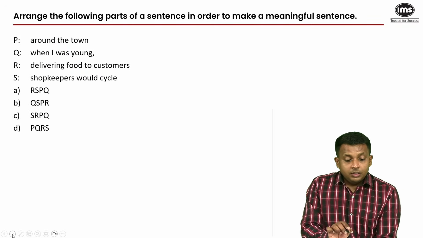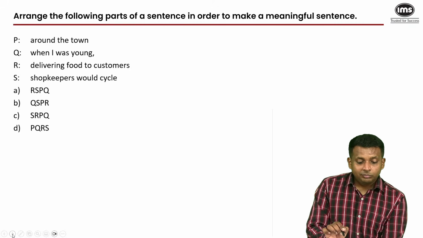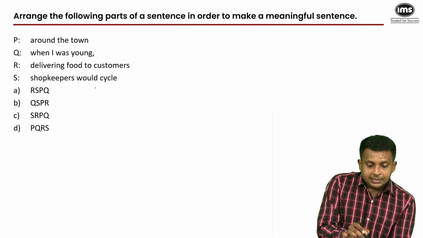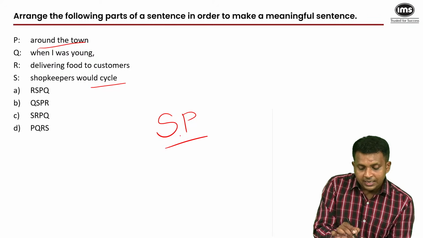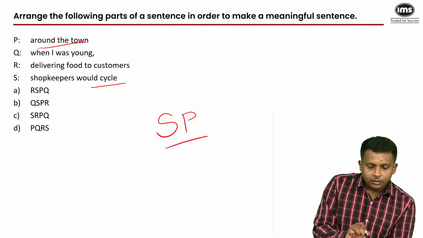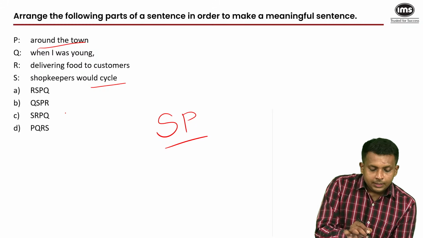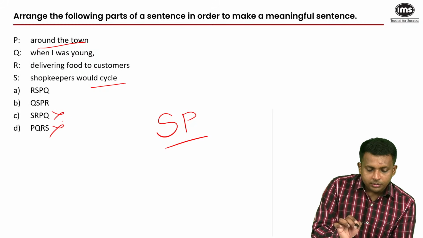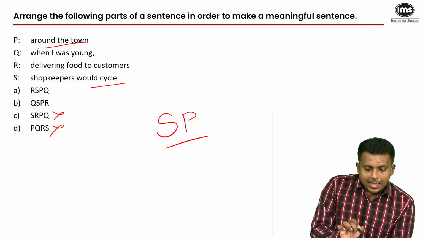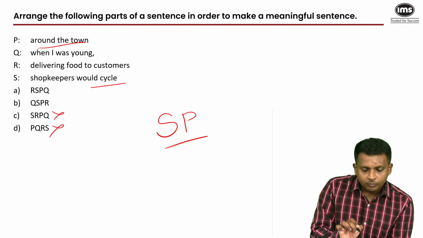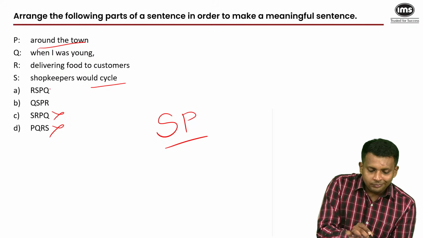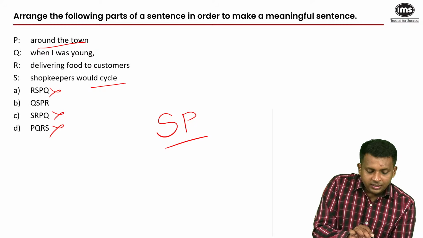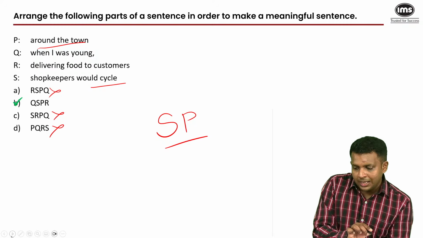Next. Very simple. Cycle around the town. SP, that is our most prominent clue. Pair. Not here, not here. And you can't begin with R. Delivering food to customers. Shopkeepers would cycle around the town when I was young. Incorrect. When I was young is clearly the introductory phrase. So the answer is B.